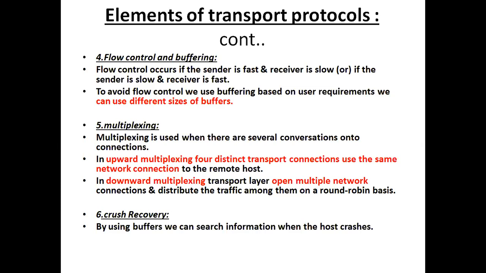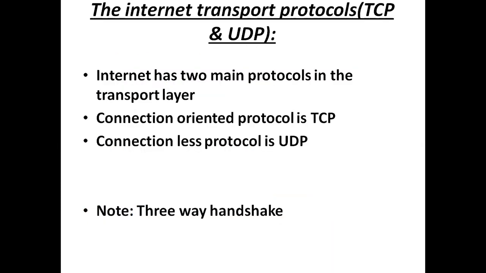And the next one is crash recovery. What is crash recovery? Crash recovery is for whenever the system is having any trouble. Even after a crash, we need to be able to work with the machine. That is called crash recovery. So even after a connection failure, we can re-establish the connection and smoothly transfer the information from the source machine to the destination machine. That means we are able to work even after the crash. So that is called crash recovery.